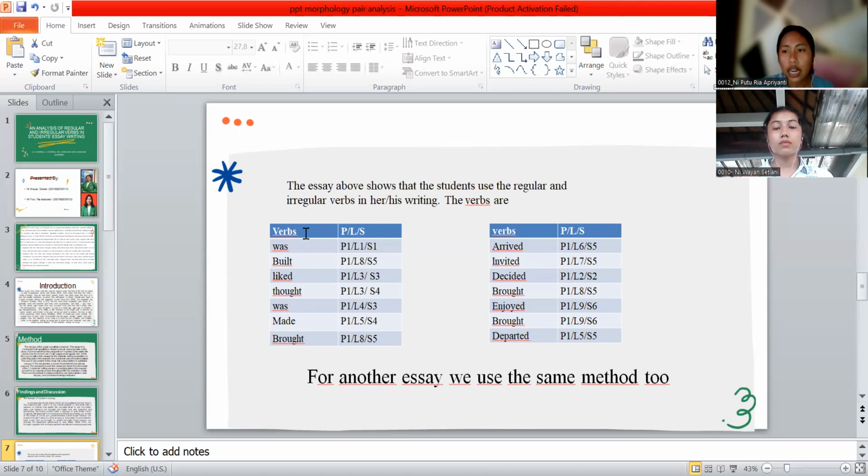Invited, paragraph 1, line 7 and sentence number 5. Decided, paragraph 1, line 2, sentence 2. Broke, paragraph 1, line 8, sentence 5. Enjoy, paragraph 1, line 9 and sentence number 6. Broke, paragraph 1, line 9 and sentence number 6. And the last is departed, paragraph 1, line 5 and sentence number 5. Well, as I stated previously, there are 14 students that do this research, and for another essay, we use the same method too.